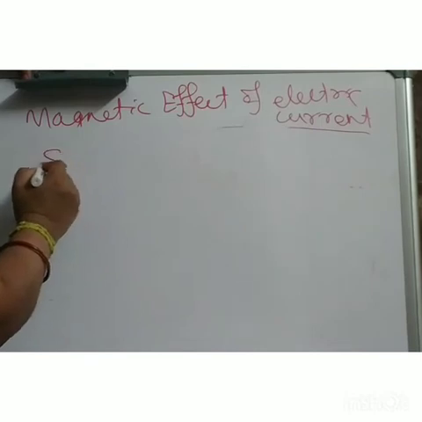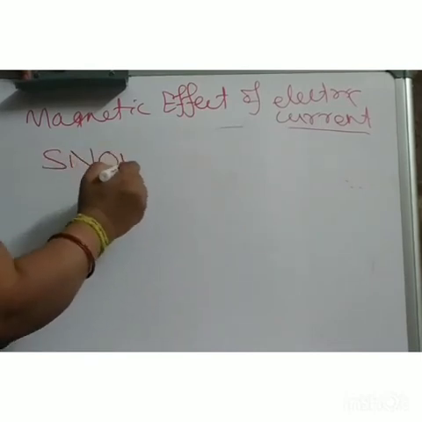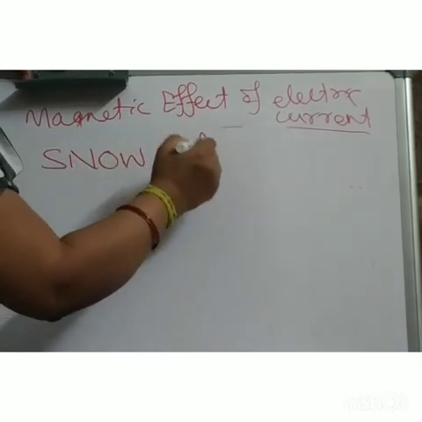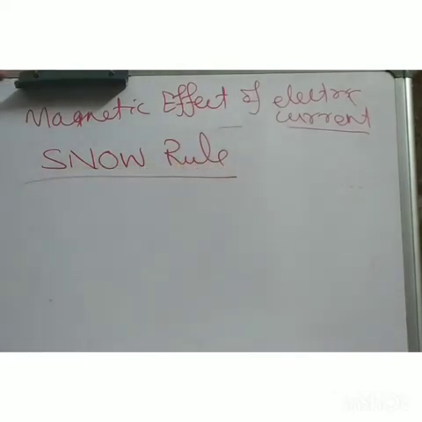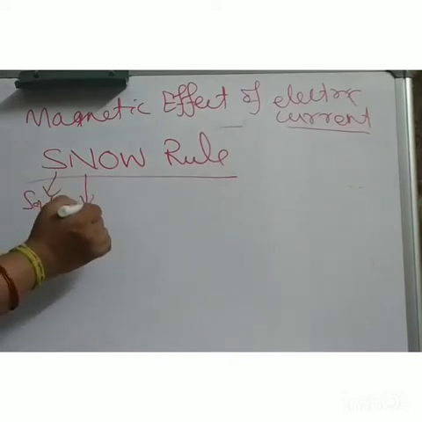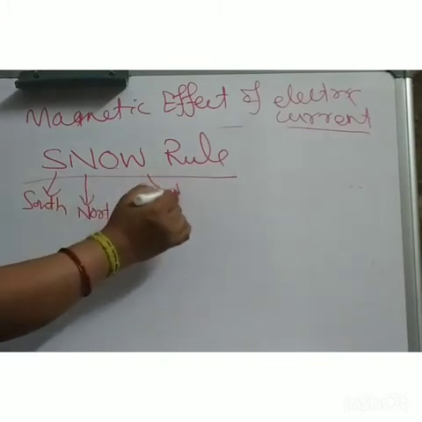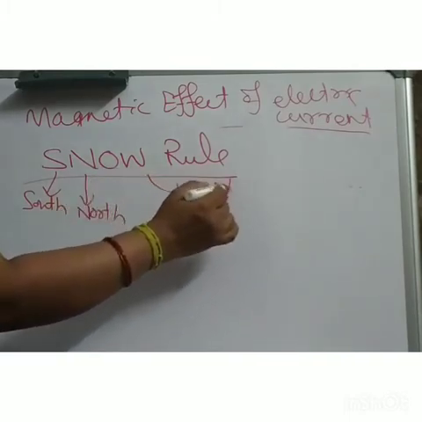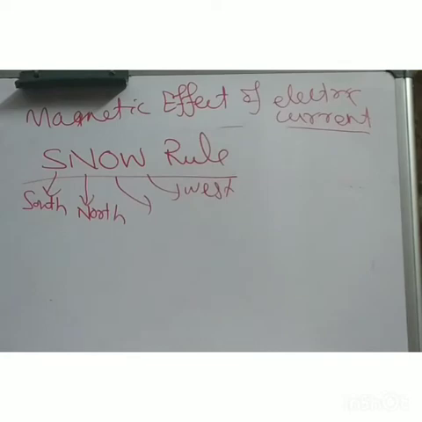First is your SNOW rule. What is this SNOW rule, by the way? S is for south, N is for north, W is for west, and O is the compass placed over the wire.